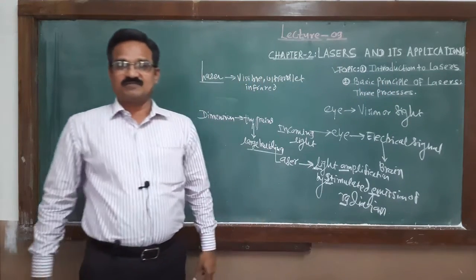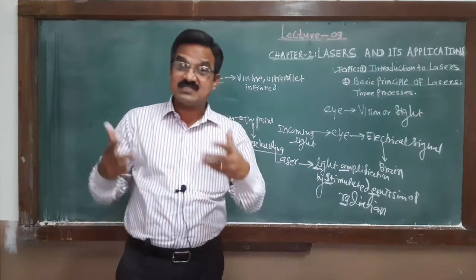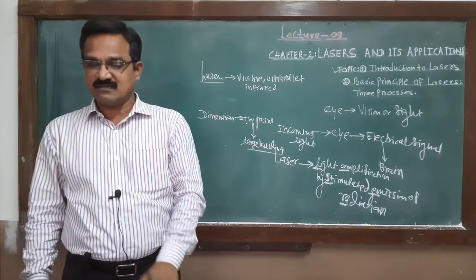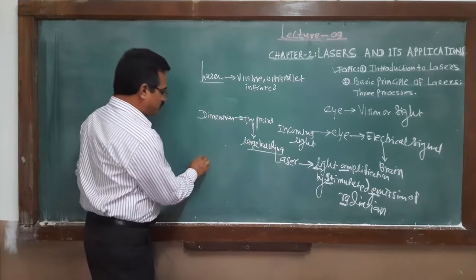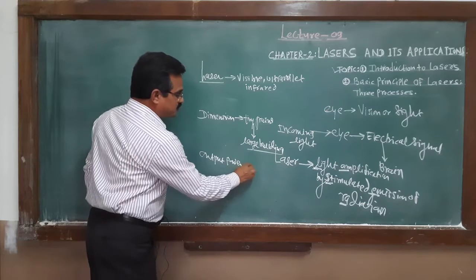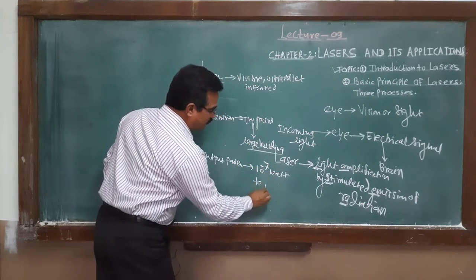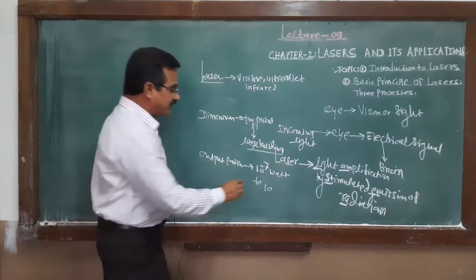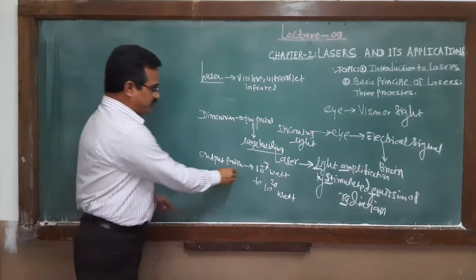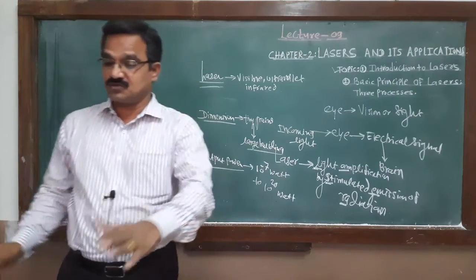But the next point, laser emits light, means it emits power. What about the output power of the laser? The output power of laser is from 10 raised to minus 7 watt to 10 raised to 20 watt. This is the output power of the laser.